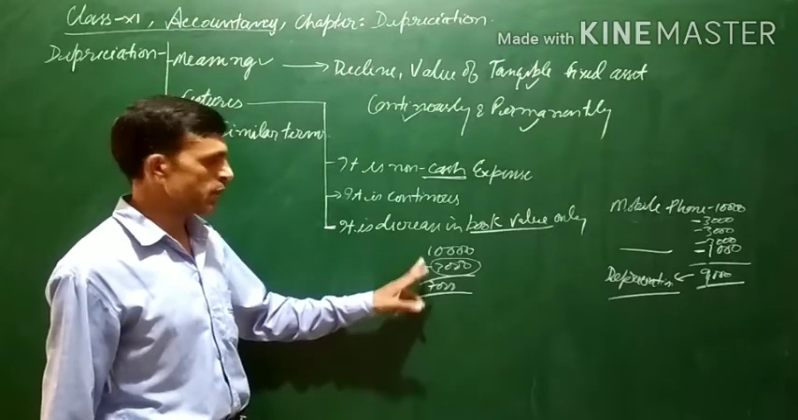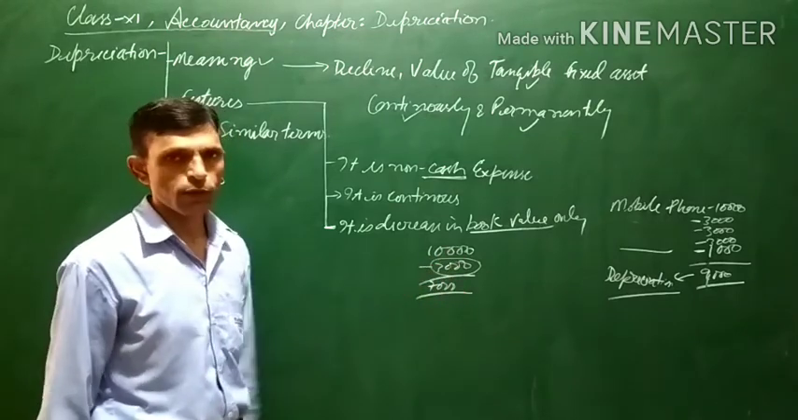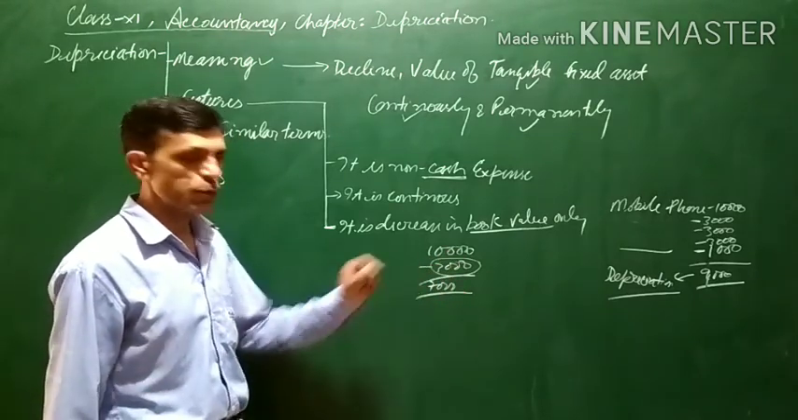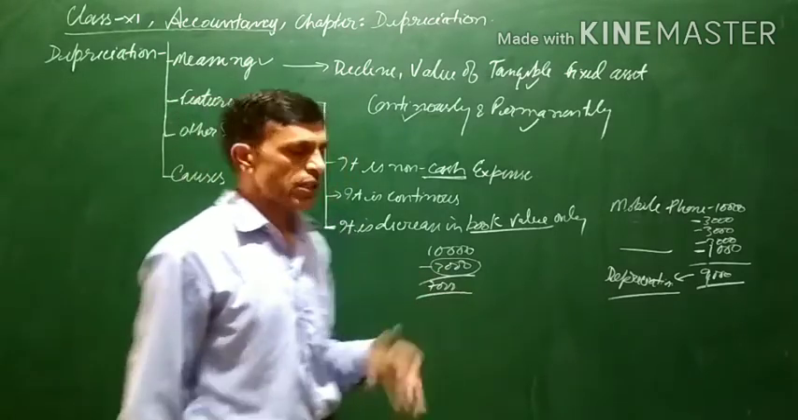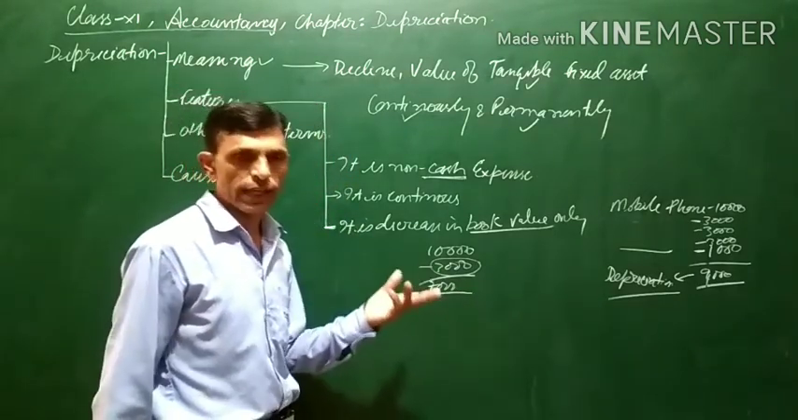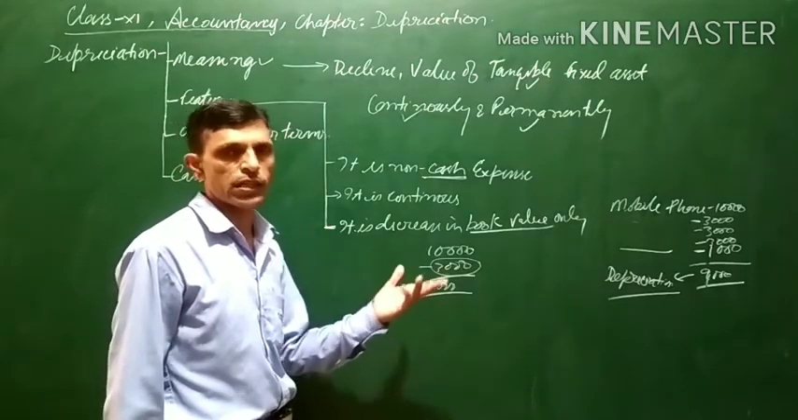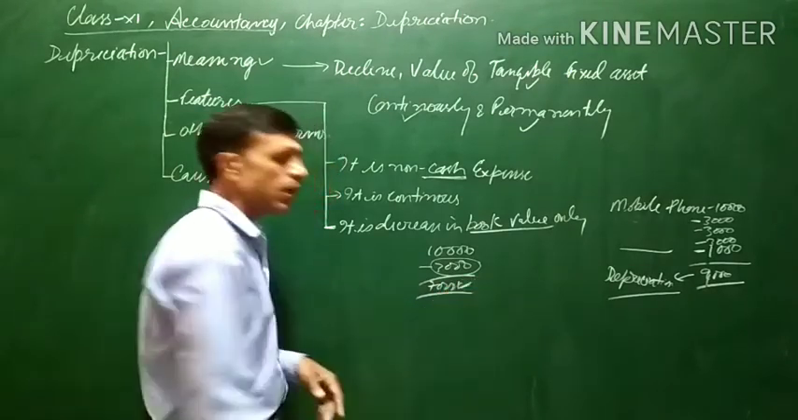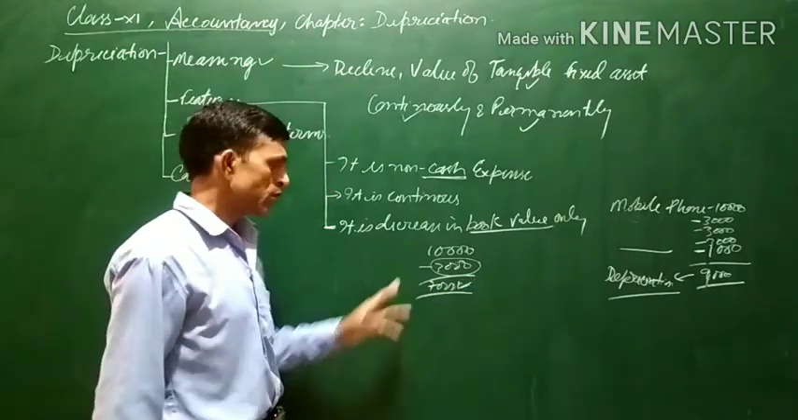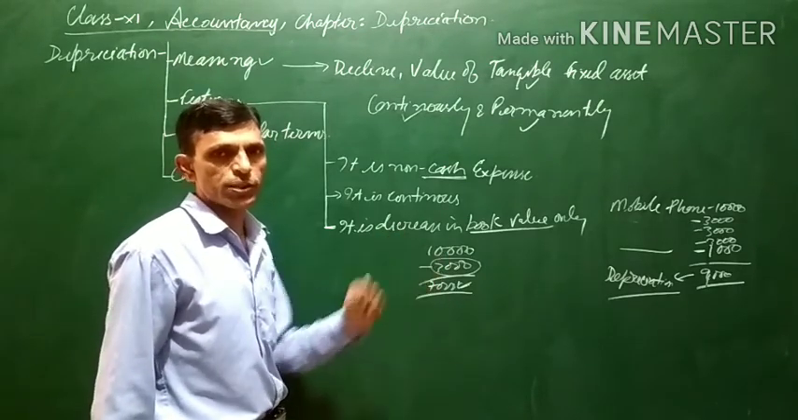Because here we have assumed that every year there will be a decrease of 3,000 in the value of our mobile, and after 1 year it can be sold off for 7,000. But if you want to sell the mobile after 1 year, it is possible that you may get 9,000, 8,000, 6,000, 5,000, any other amount. It is not necessary that the mobile will be sold off for 7,000 only. So this 3,000 is only an estimated figure.